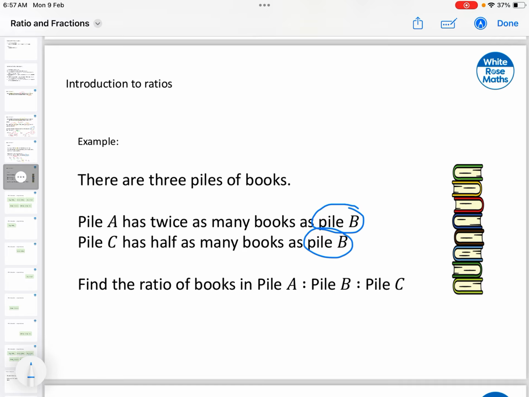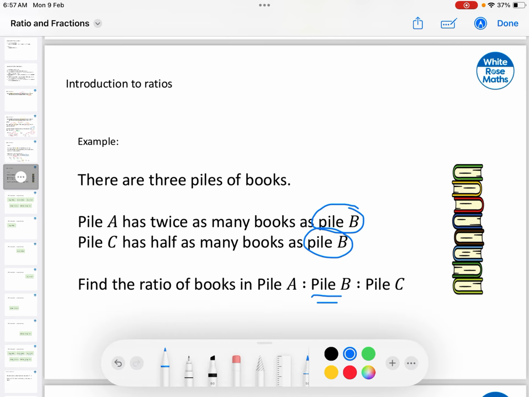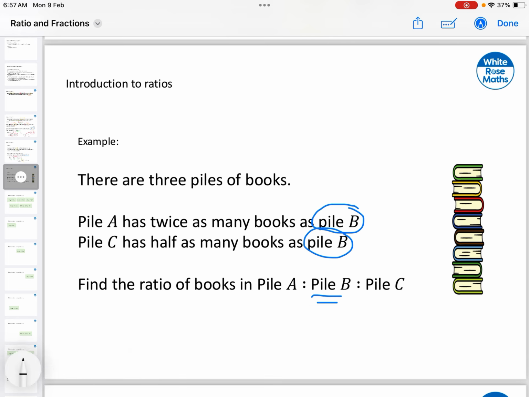Now for this particular case, take a look that pile B is the one that connects them all. So A is double B and C is half of B. Now, we don't know how many books we have on every pile, but we know the ratio between them. So let's fix an amount on pile B. Take a look that B is the one in the middle. And by doing that, then we can start simplifying or finding the simplest ratio form.